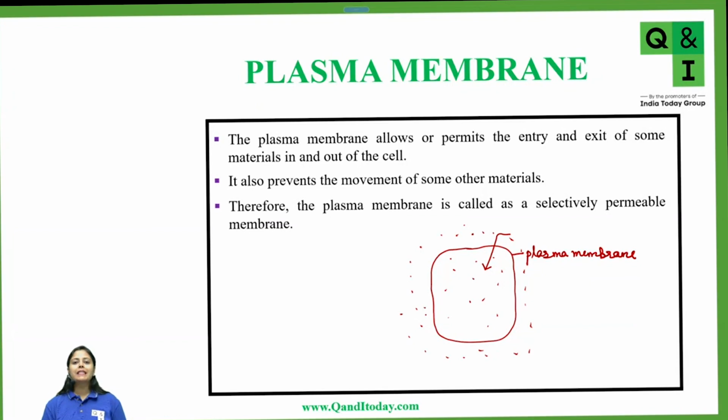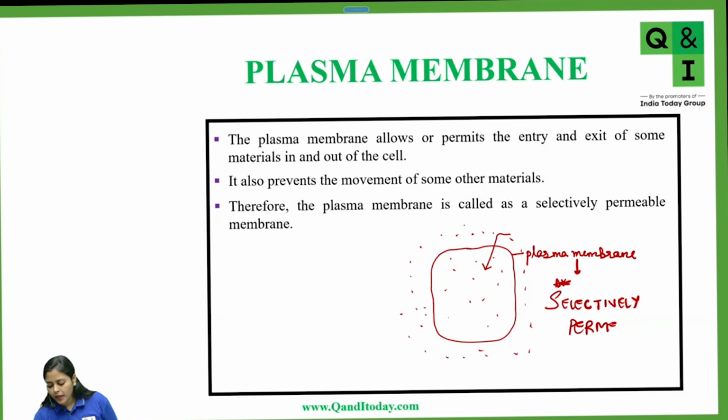No. So just like you have a security guard sitting outside your building or your home, in a similar manner, the plasma membrane also acts as a selectively permeable membrane. Very important, students, please highlight this. The plasma membrane acts as a selectively permeable membrane.